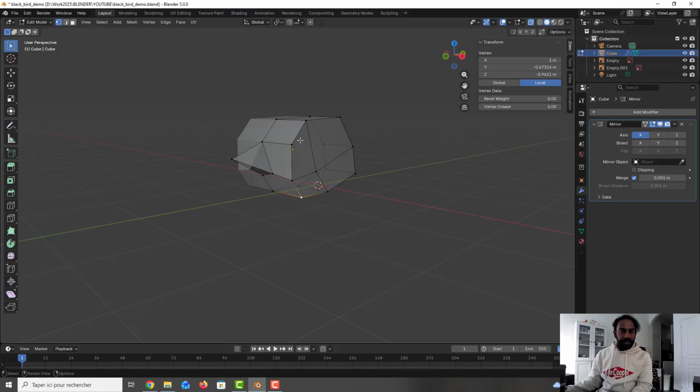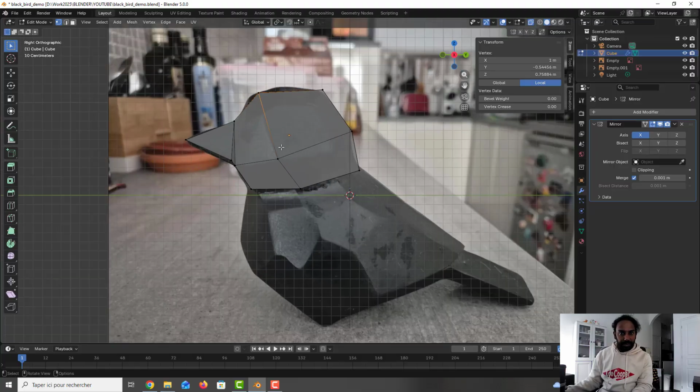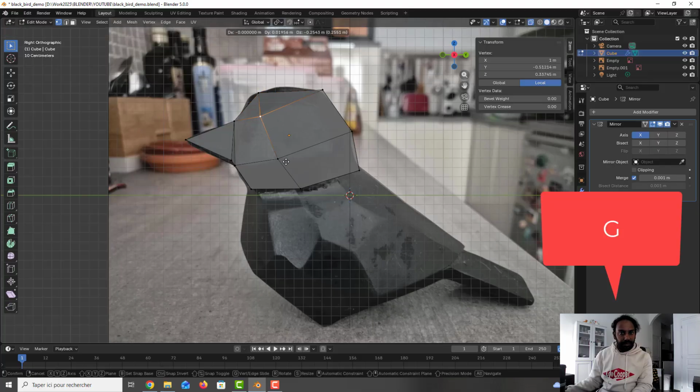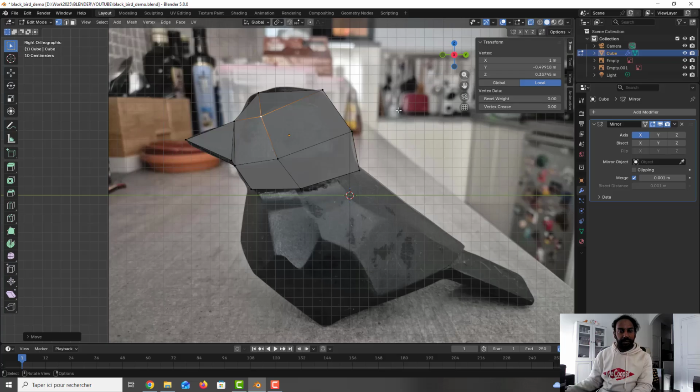After we see there is a vertex here, this is okay. After I have this vertex, I can move a little bit down, so I press G to move a little bit down, and we see there is another cut here, but I will do that manually.